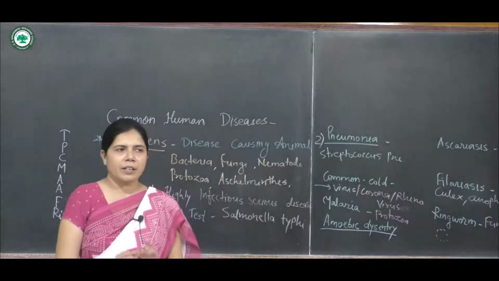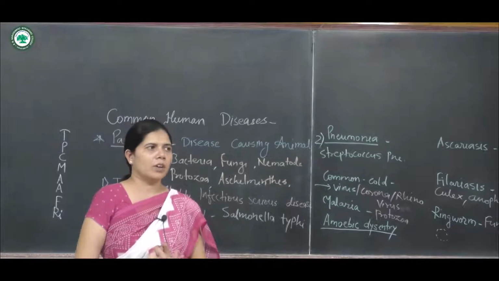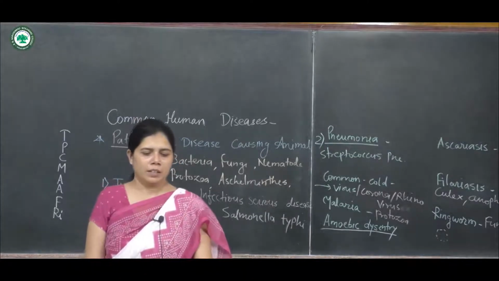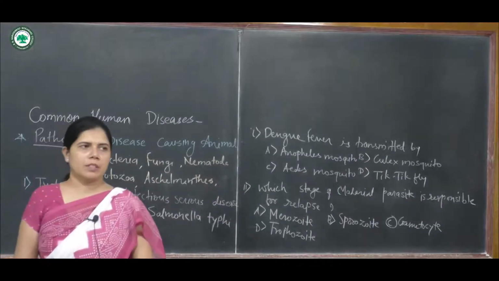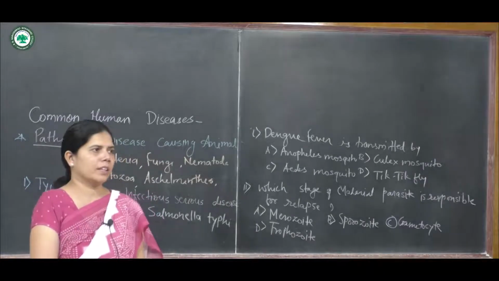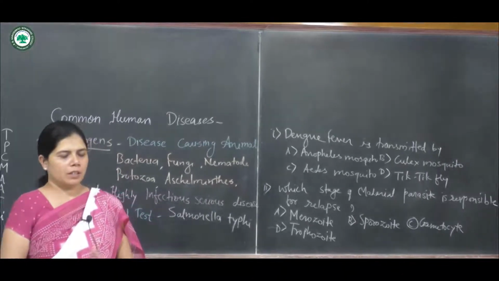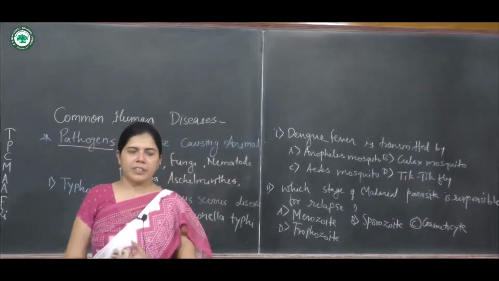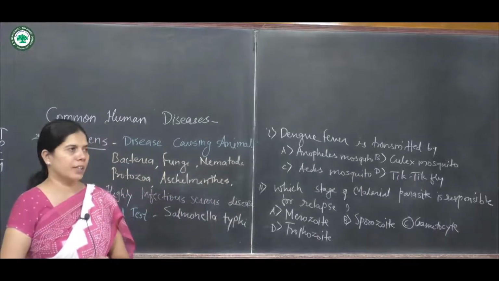Now we will discuss how questions are asked in the NEET or CET exam. Questions are asked on the topic of common human diseases, like: what is the sexual stage of Plasmodium, salivary glands of mosquito, human RBC, intestine of mosquito or human liver?